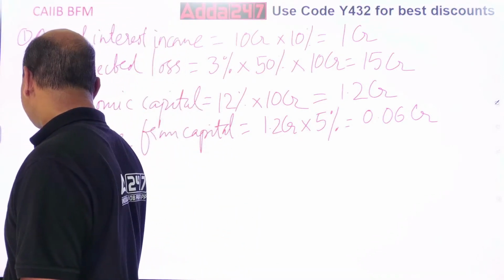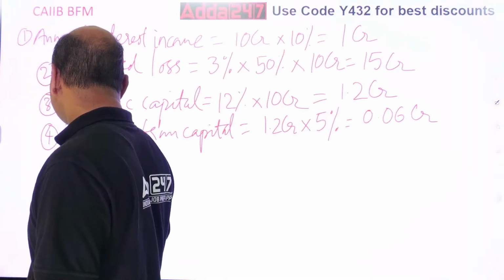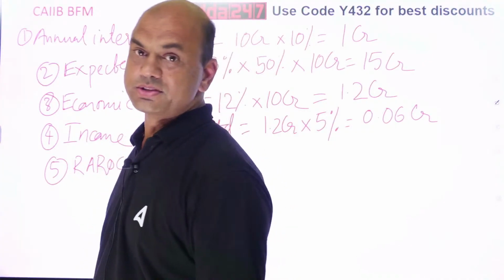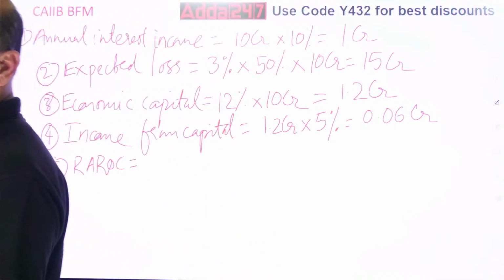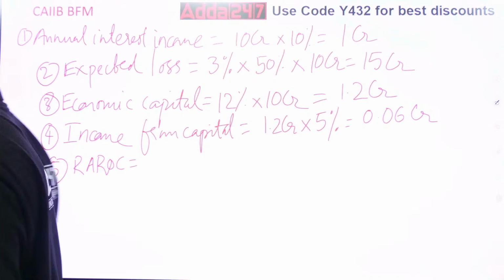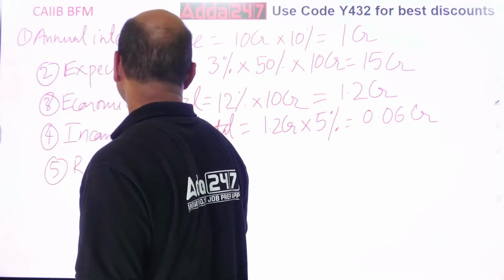RAROC equals to, you will not get this in any of the books. What is the formula for RAROC? Total interest income minus, what am I getting? Anything over here? Yes, operating expenses are given, 10 lakhs. It's very confusing, so I'll write it over here.